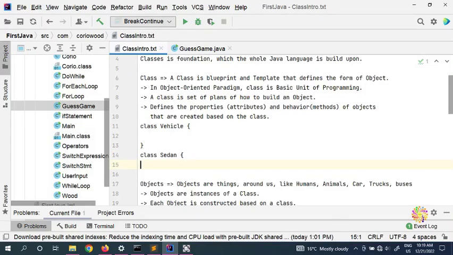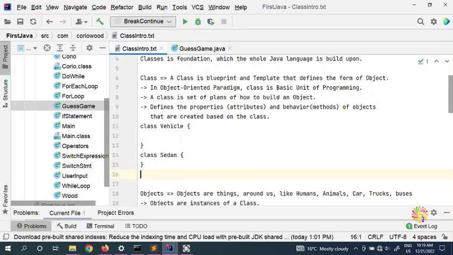We can create a sedan, a wagon, a van, a truck, a bus.